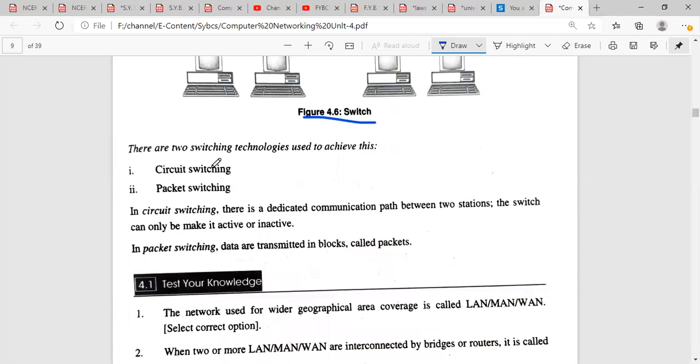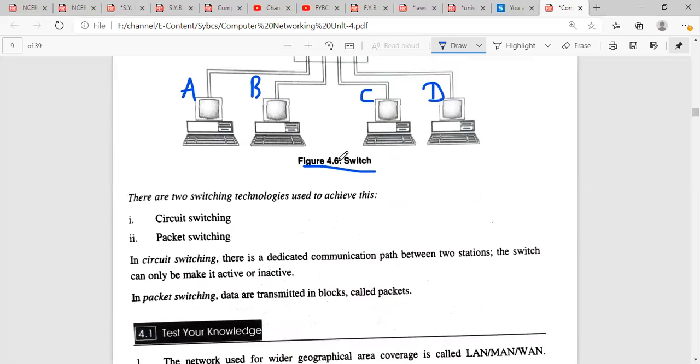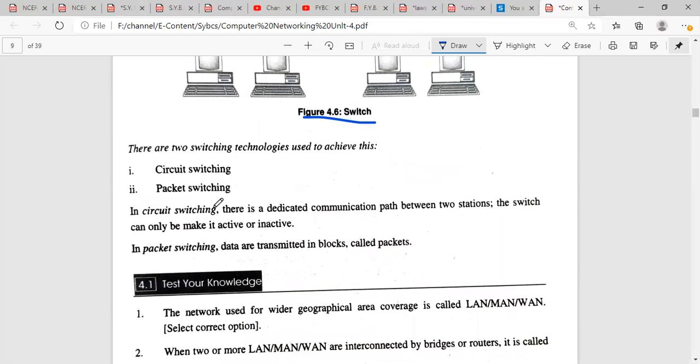There are two switching technologies used to achieve this: circuit switching and packet switching. In circuit switching there is a dedicated communication path between two stations.